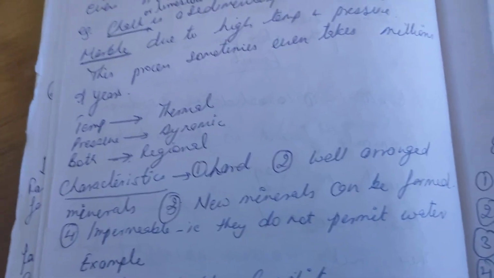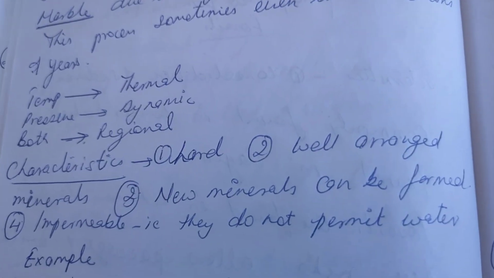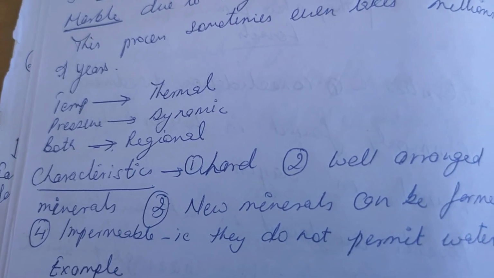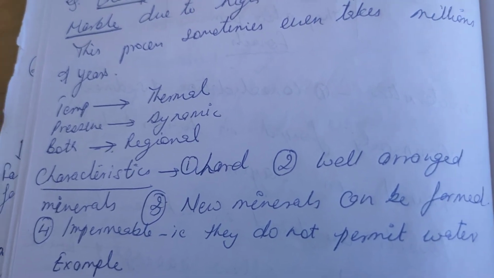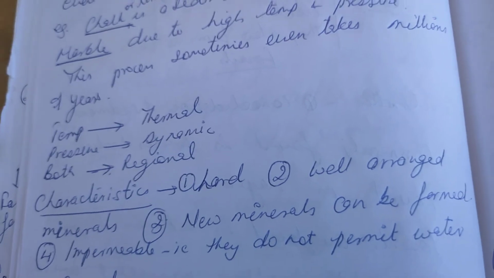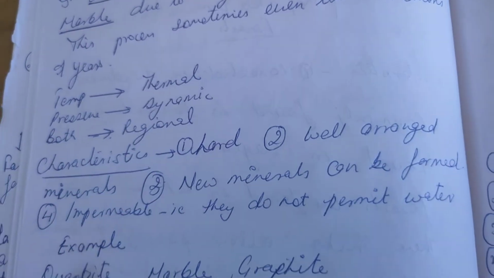So if the rock changes because of temperature, it is called thermal. If the rock changes because of pressure, it is called dynamic. If both the processes are applied, then it is called regional metamorphism.